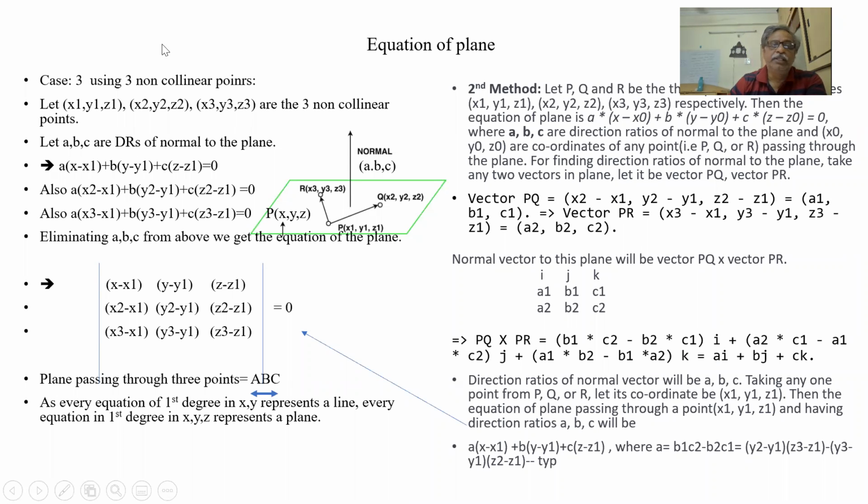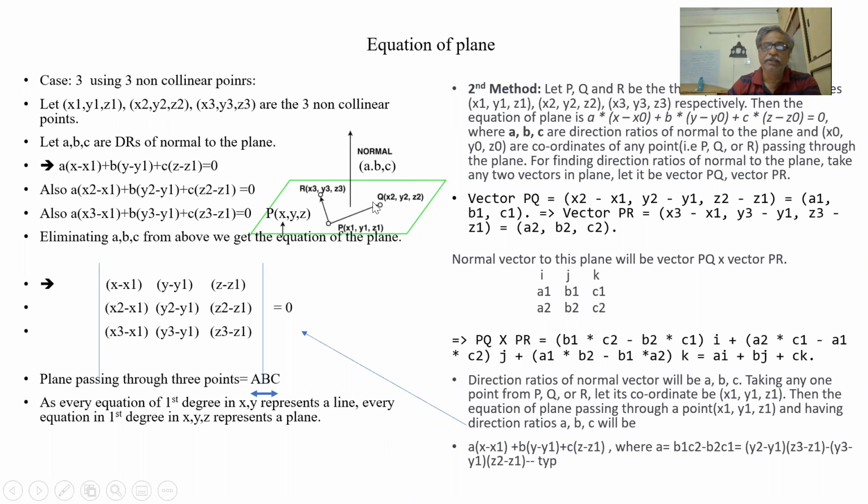Let us see another form of the equation using three non-collinear points. Let x1, y1, z1, x2, y2, z2, x3, y3, z3 be non-collinear points, and let A, B, C be the DRs of the normal. So we can write A into x minus x1 plus b into y minus y1 plus c into z minus z1 is equal to 0.